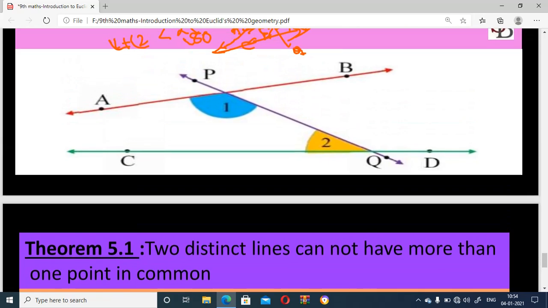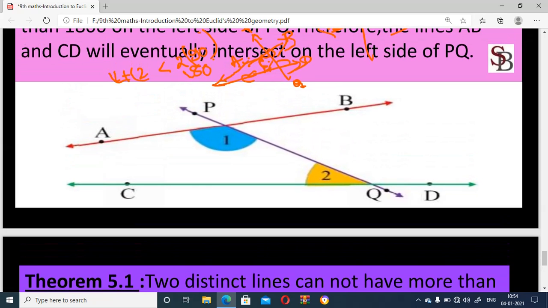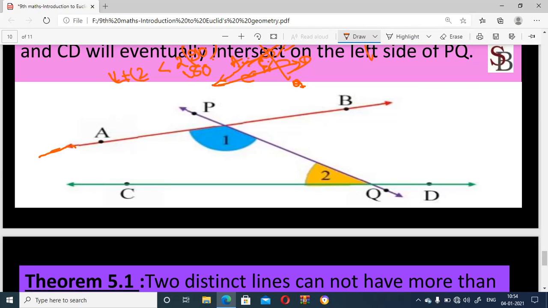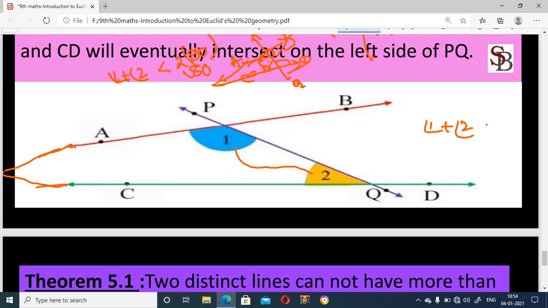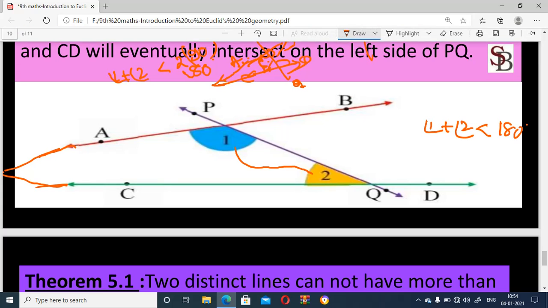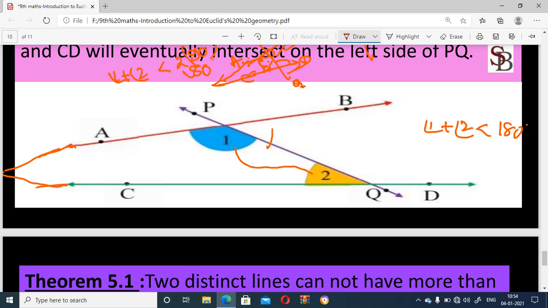This is the fifth postulate. Angle 1 plus angle 2 is less than 180 degrees, but adding the other two, we get greater than 180 degrees.